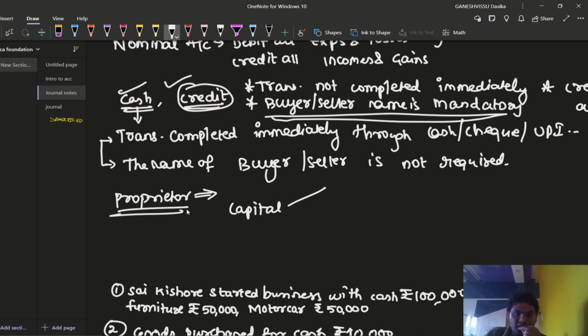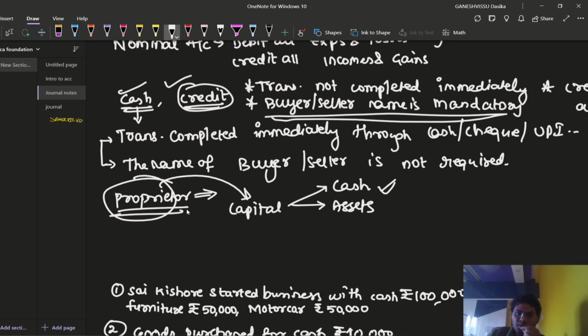Everyone will be thinking that the proprietor will bring the capital in the form of cash only. But they will be bringing cash also, or they can bring assets into the business. They may bring their own liabilities into the business also, friends. But usually cash is the main thing which they bring into the business, and of course assets also.